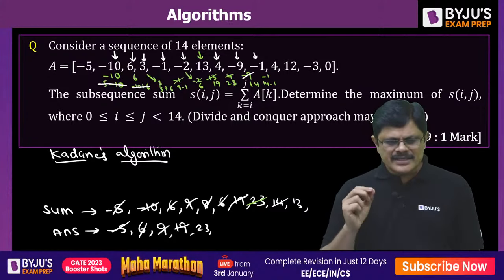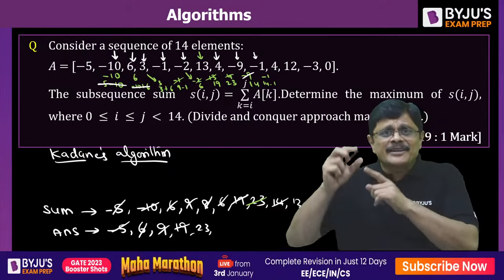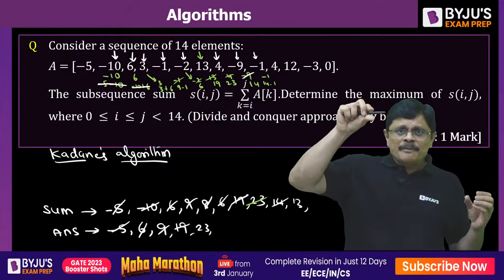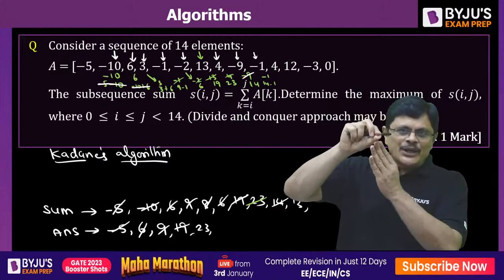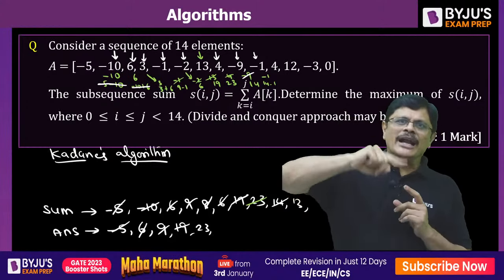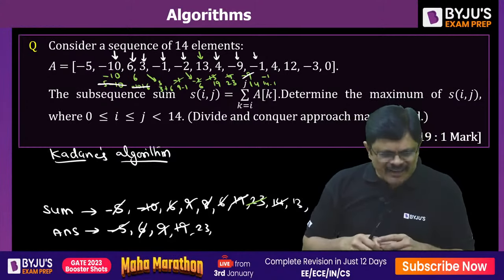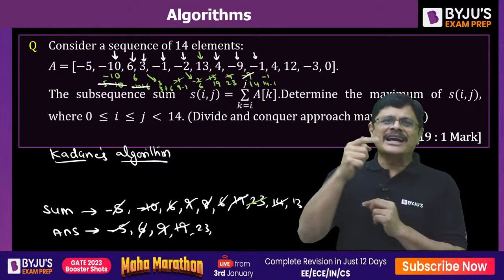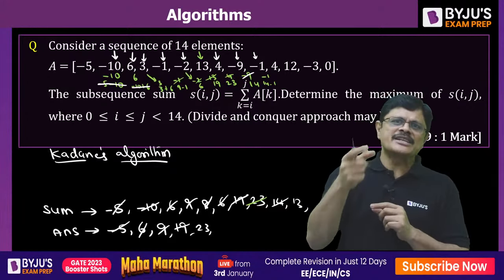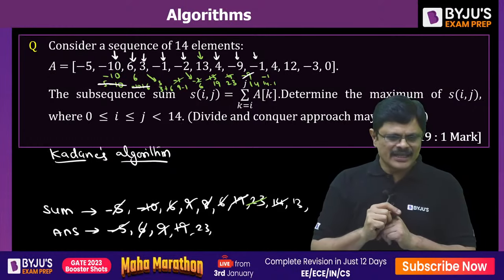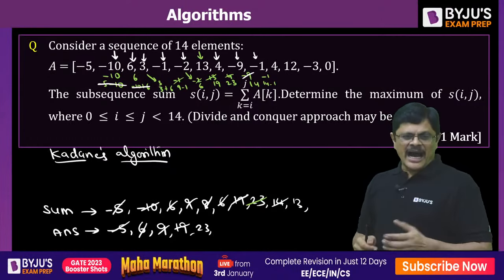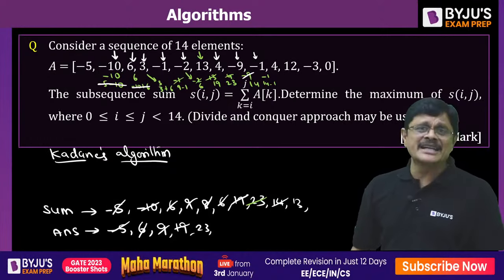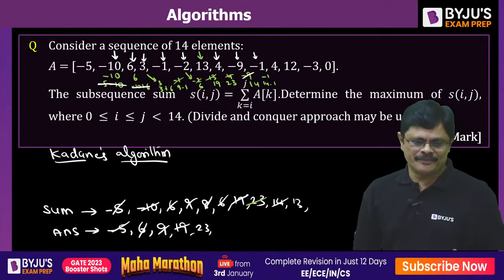See, it's not like the sum is always updated, sir. The sum is updated with sum plus current value, whichever is larger, that is the new sum value. Out of these two, whatever is larger, that is updated. Am I clear? The answer is updated only when it is larger than the previous sum.